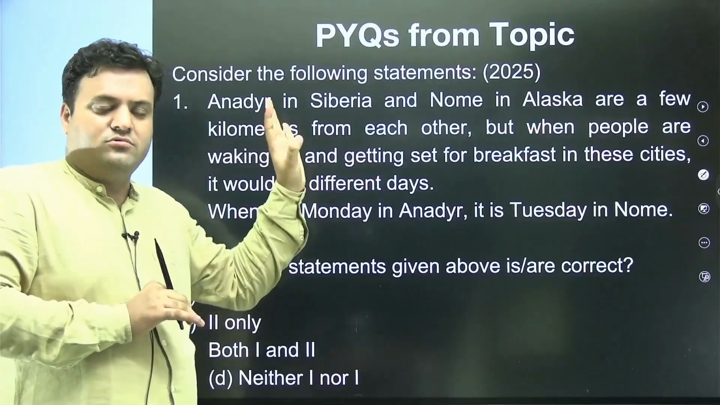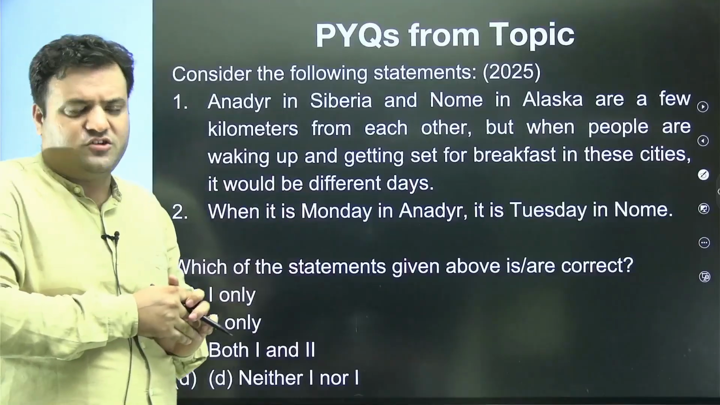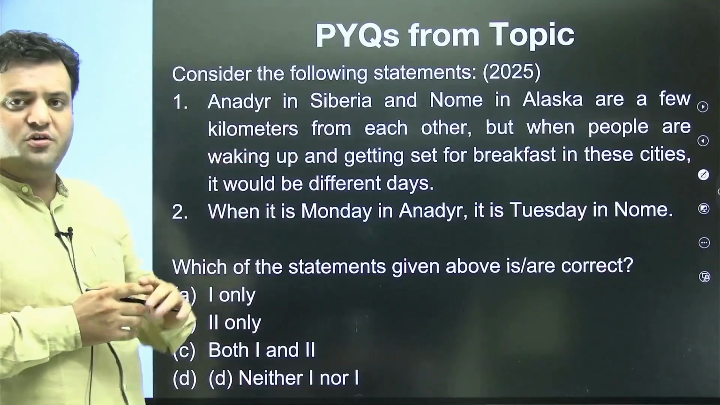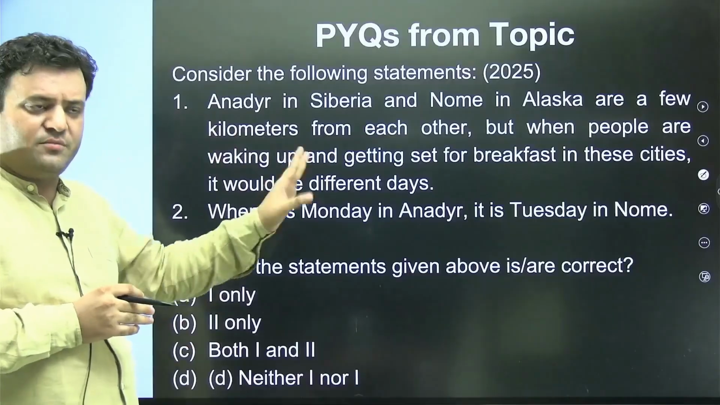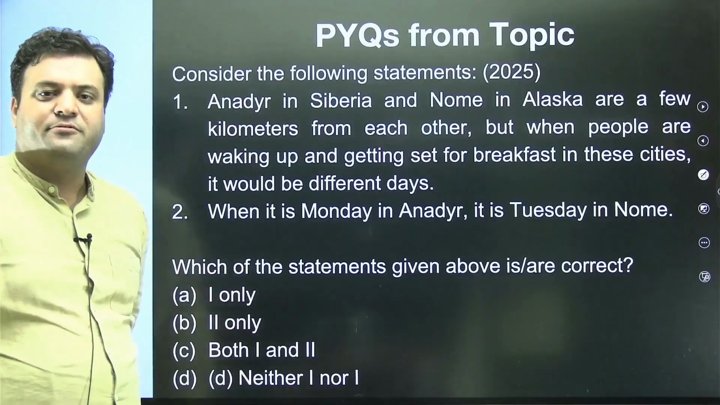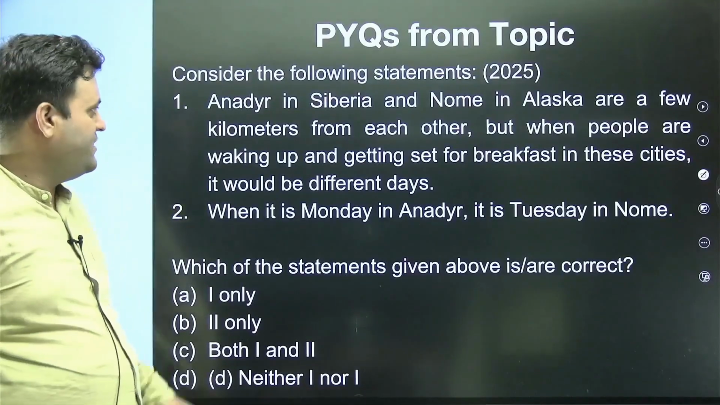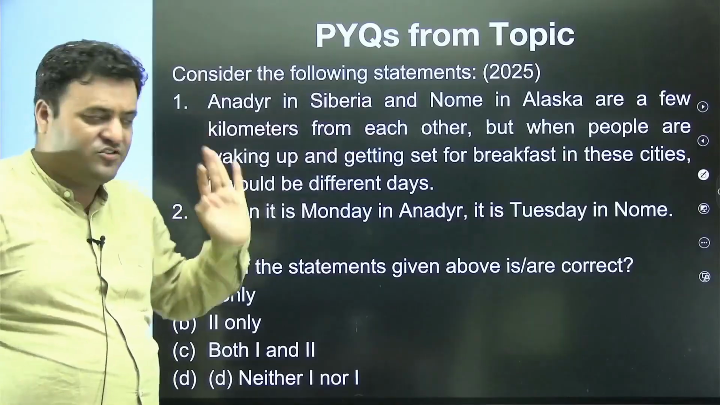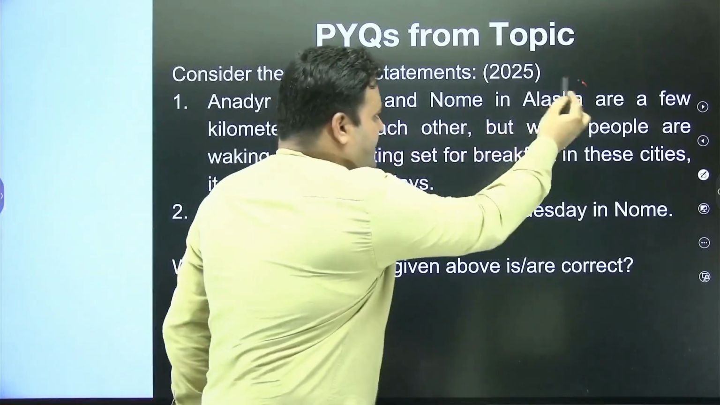So you have to see the previous year questions, and here you can see we have questions, especially topic-wise questions. So here you have a first question. Consider the following statements. Now this particular question, just read the statements. This question is about the international date line. I hope you remember, and you have two locations here: Anadyr in Siberia and Nome in Alaska. So just remember two parts, that is Siberia and Alaska.